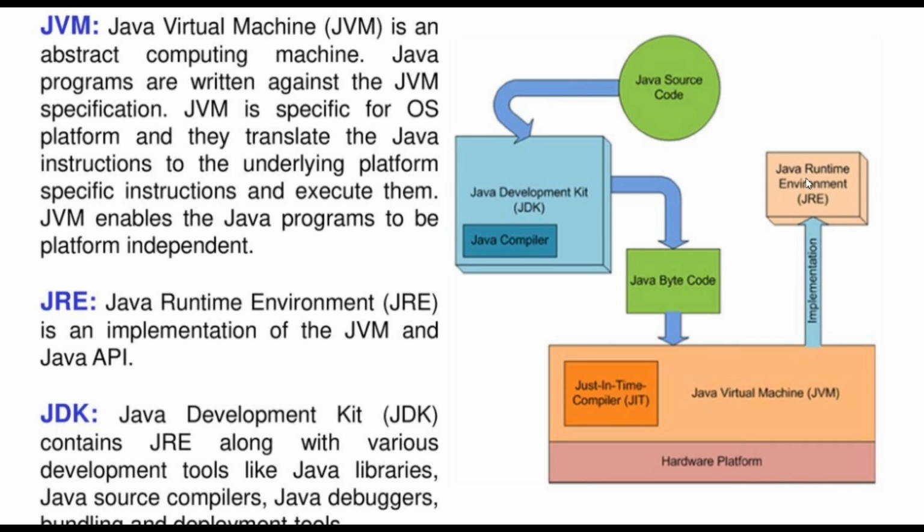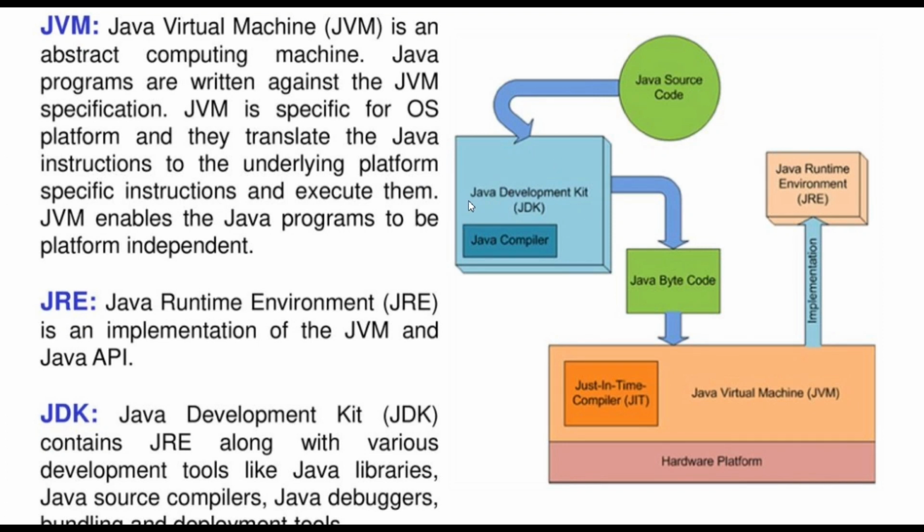So this is the general, bookish definition of what the JVM is, what the JRE is, and what the JDK is. The Java virtual machine is an abstract computing machine. Java programs are written against the JVM specification for the OS platform, and they translate the Java instructions to the underlying platform's instructions and execute them. The JVM enables the Java program to be platform independent. That means we can run on any platform. If we are able to install this kit, then we can run the Java program.